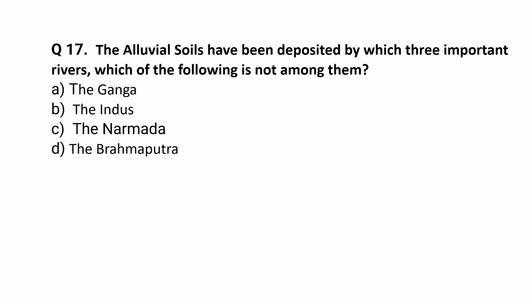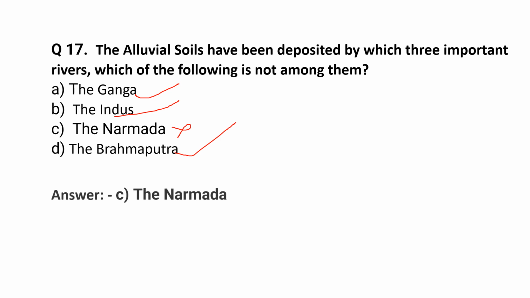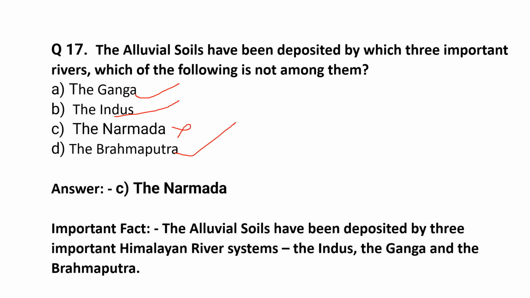The alluvial soils have been deposited by which three important rivers? Which of the following is not among them? Let us see one by one. The Ganga, it is there. The Indus, it is also there. The Narmada, it is not there. The Brahmaputra, it is also there. So the correct option is the Narmada. Narmada is not there in the formation of alluvial soils.